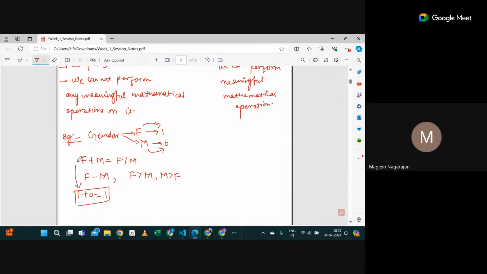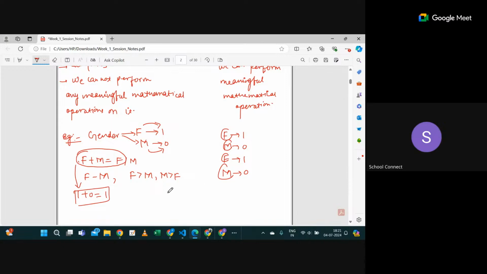I'm just saying, suppose I have data, if I have F, I will write it as one. If I have male, I will write it as zero. Again, if I get F, I write one; if male, zero. So, this kind of data. Are you getting it? Instead of writing F M F M, I will write 1 0 0 1, something like that.